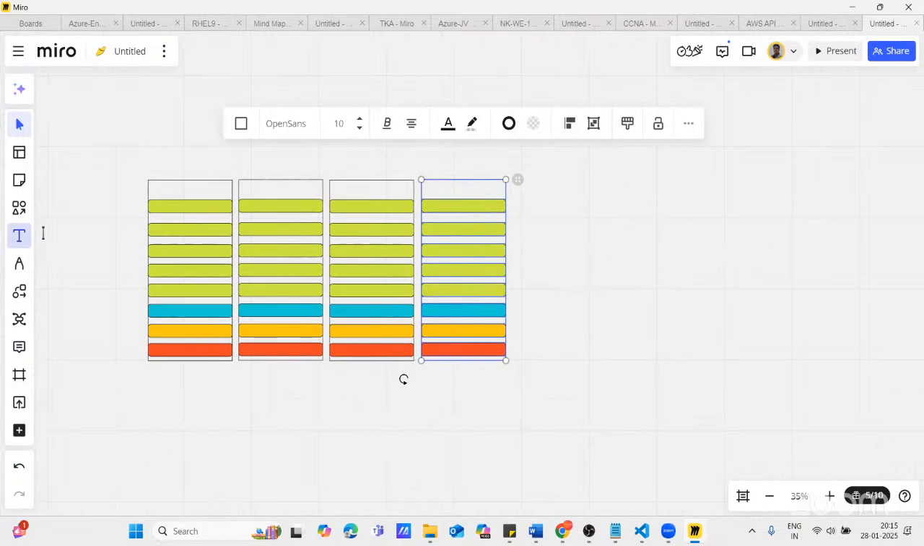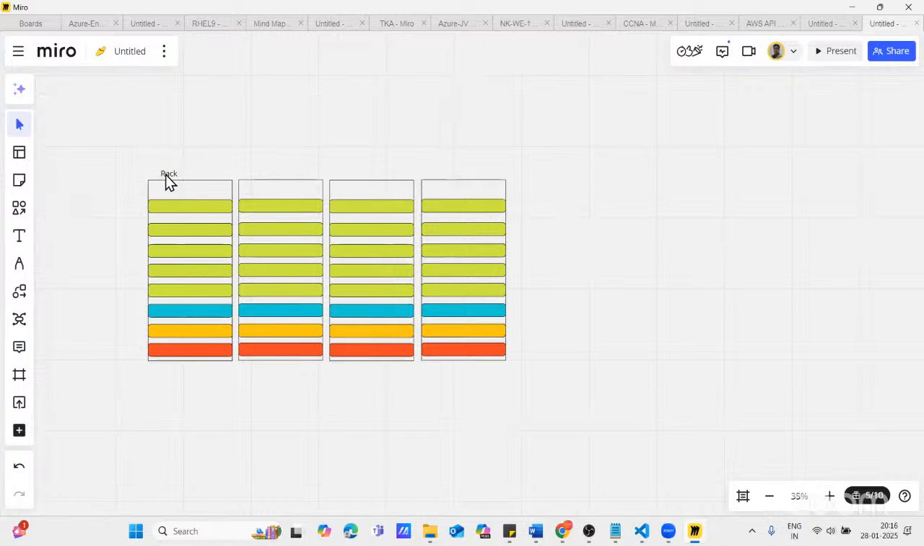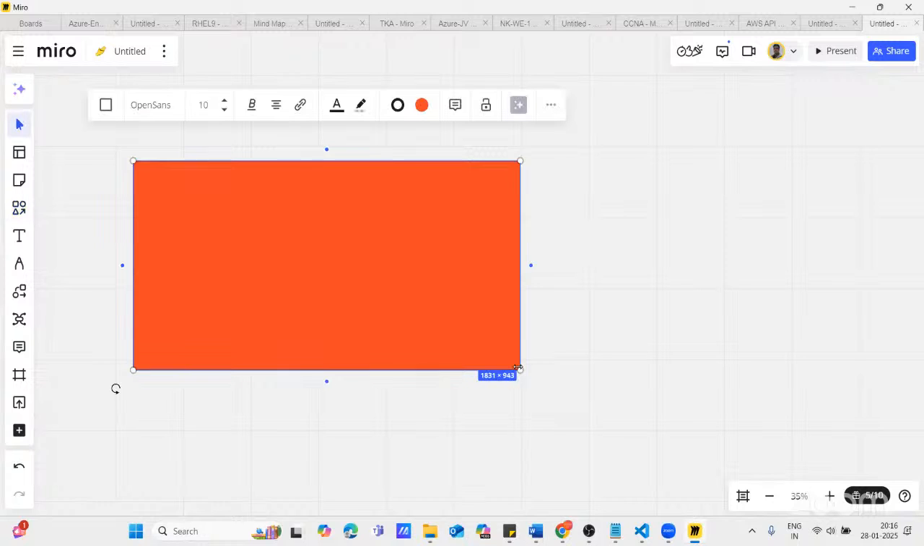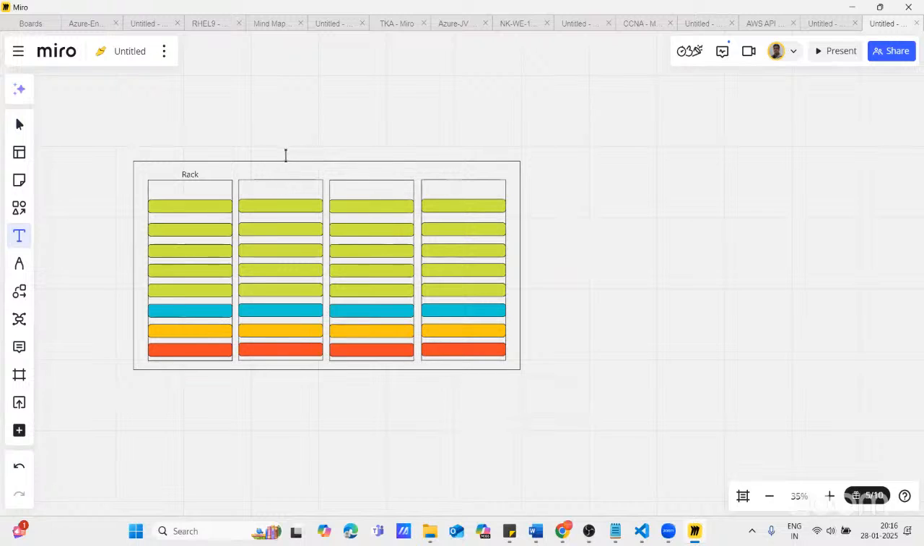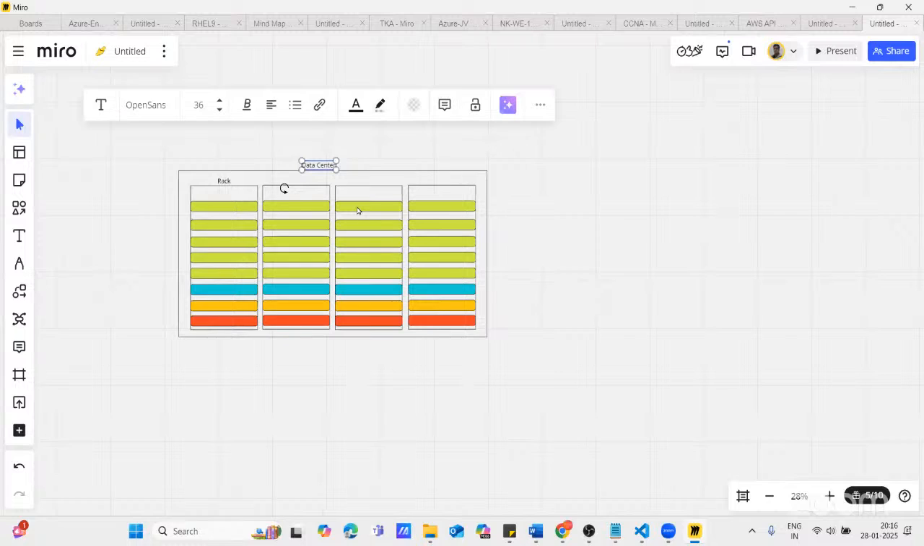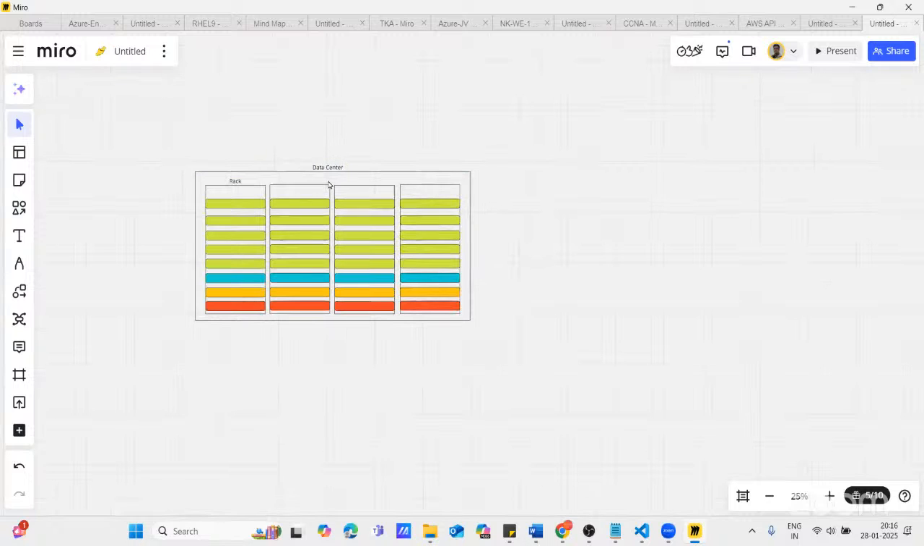So let's say this is your rack, and this is your rack. And this is your small data center. I don't have a big space here, so I'm just showing you this is a kind of data center. Let's say this is your data center. I'm just trying to show you how all these things are connected in AWS. This is a data center.